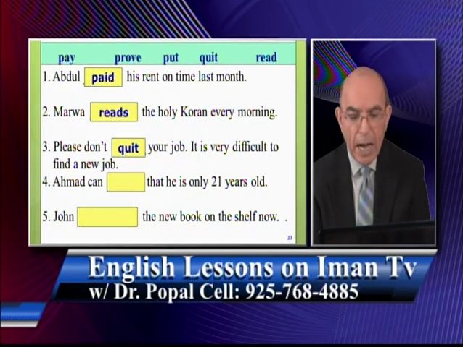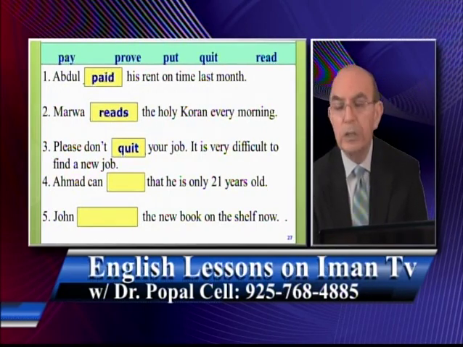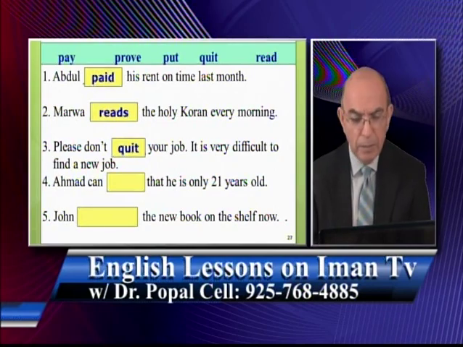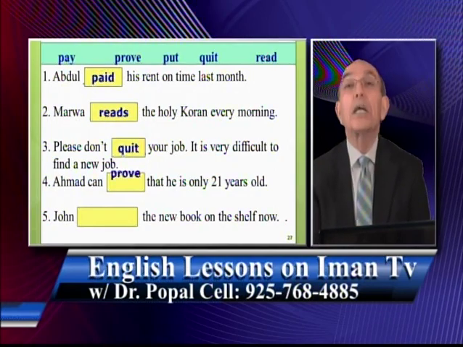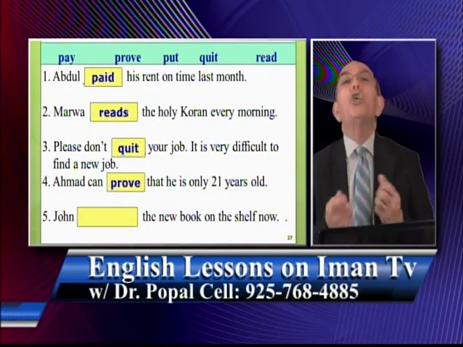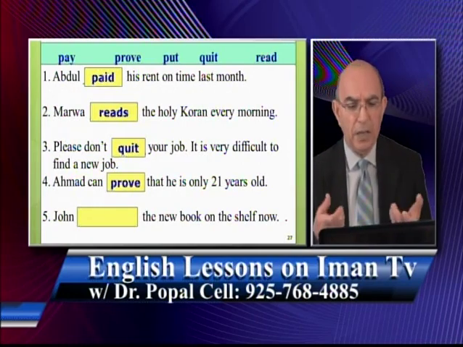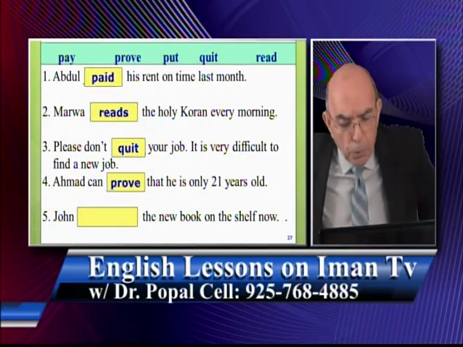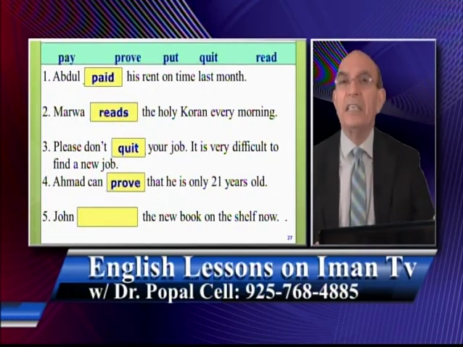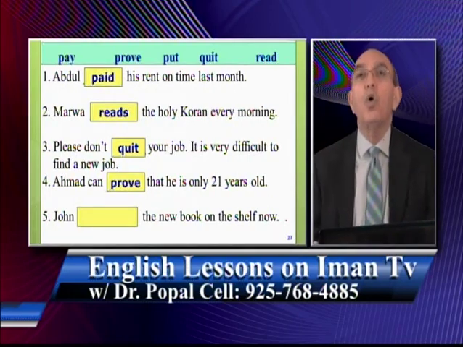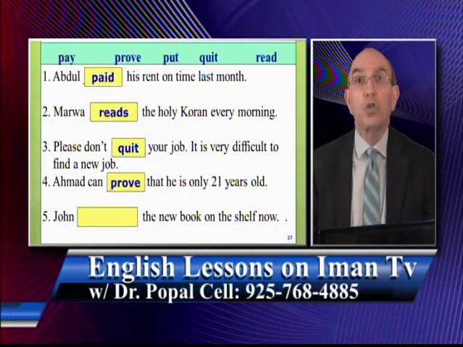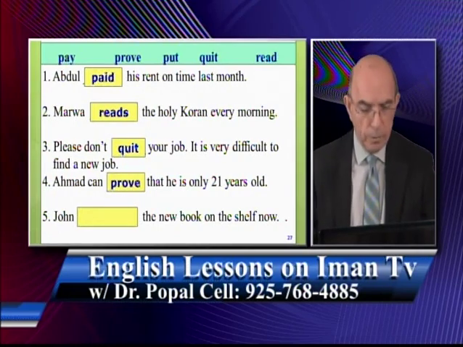Number 4, Ahmad can blank that he is only 21 years old. The best answer is what? Ahmad can prove. Prove means what? You show, you have evidence, you have papers, you have documents that you're right. So Ahmad can prove means he probably has his ID card, his driver's license to show when he was born, to show that he's 21 years old.